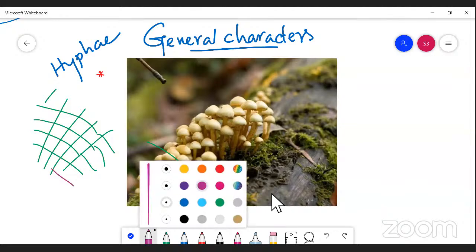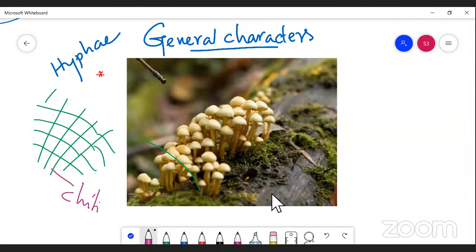Its cell wall is made up of chitin, and one compound associated with the chitin is fungal cellulose. So two compounds are closely associated to form the cell wall in fungi, right? Now you can understand what we are discussing and where we are focusing. We are focusing on the inner part of the fungus, right? Students, you can understand.